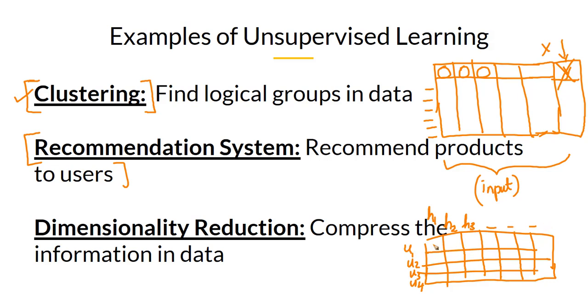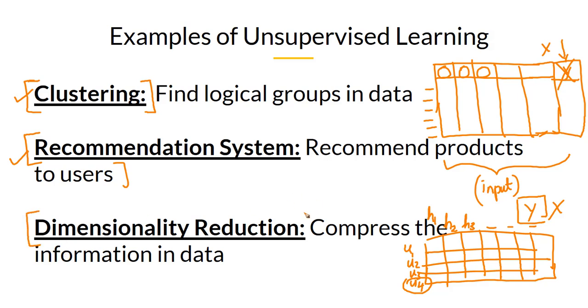The users have given some sort of rating for these properties, and you want to recommend to a user what sort of houses he or she is going to be interested in. That would be a recommendation system. Also notice in this case there is no concept of a label. The label Y is not present here, so this is also an unsupervised learning problem.